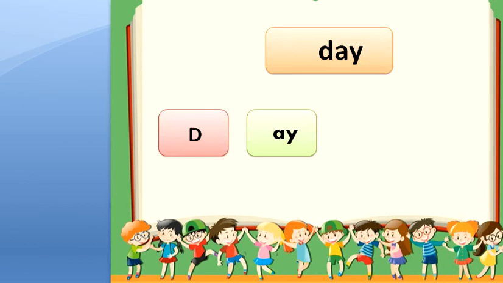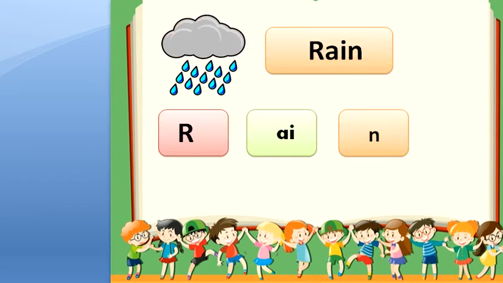And here we have, can you pronounce this for me, please? Pay, day. Good job. This is day. D with A will be day. And I want you to spell this word for me. R-A-N will be rain. Rain.